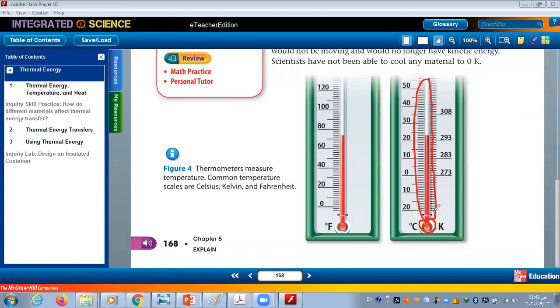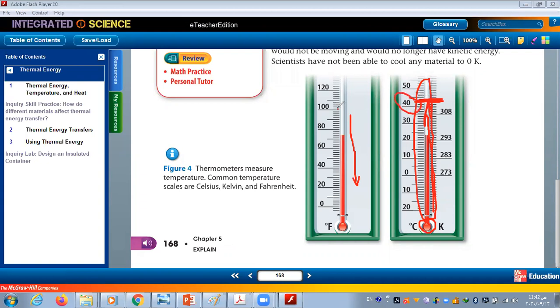How does it expand? It will move up. As the temperature rises, the alcohol goes up. As temperature decreases, alcohol goes down. And from the length of the alcohol, you can have the reading.